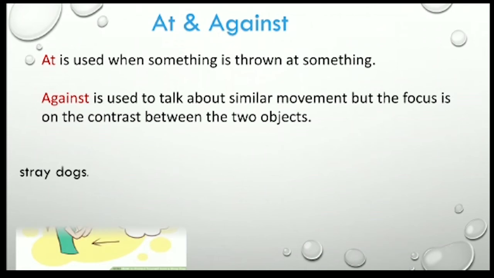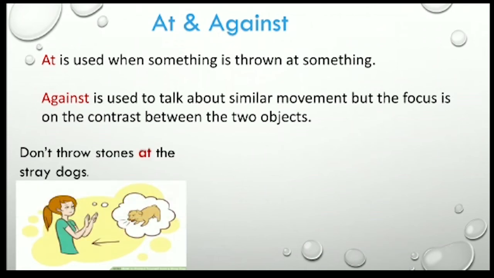At and against. So at is used when something is thrown at something. And the next one, against, is used to talk about similar movement, but the focus is on the contrast between the two objects. Now see the example. Don't throw stones at the stray dogs. At for throwing something. So for throwing stones, we have used at here.